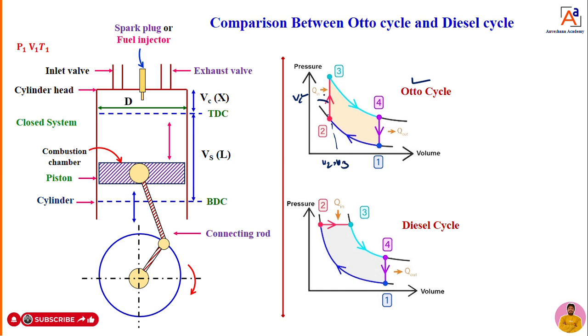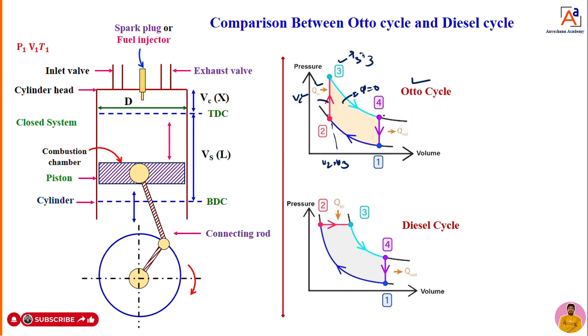Then at constant volume we are going to supply heat, that is, Q in, a certain amount of heat. When we supply it, what will happen? There is a sudden rise in pressure and temperature at point 3, that is, P3 and T3. With the sudden rise in temperature and pressure, an explosive force is created. That explosive force will try to push the piston from TDC to BDC. When the piston is moving from TDC to BDC, expansion takes place, but there is no heat transfer at all. That process we call the adiabatic expansion process.